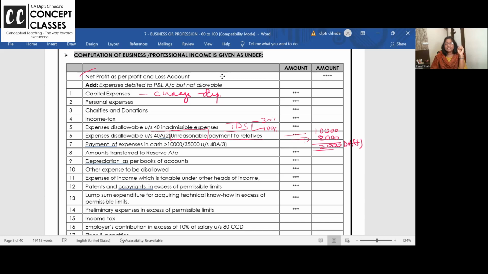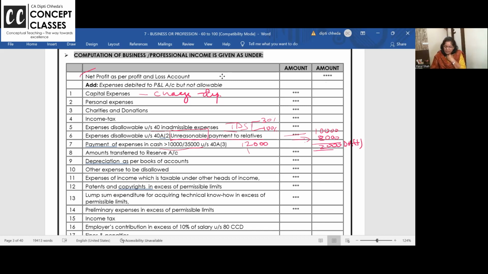Payment of expenses. In cash, you cannot make expenses in a single day to a single person above 10,000. For a transporter, you can pay 35,000. Ma'am, by mistake I purchased stationery of 12,000 in cash.